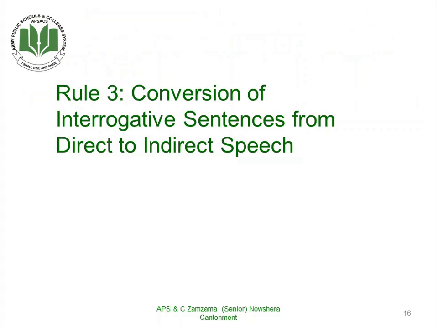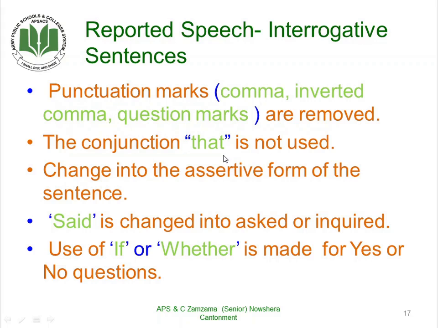Now come towards rule number 3, which is conversion of interrogative sentences from direct to indirect speech. When our reported speech is in interrogative form, the punctuation marks, comma, inverted commas, and question mark, are removed.